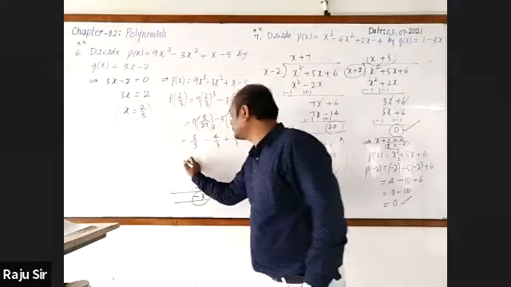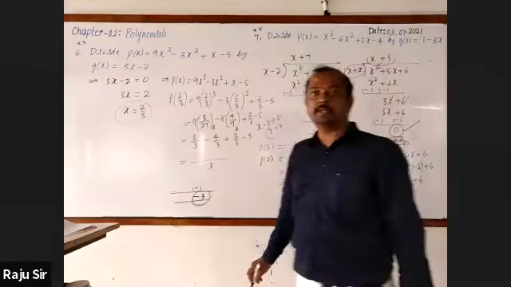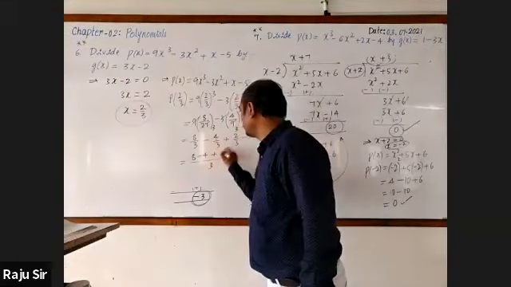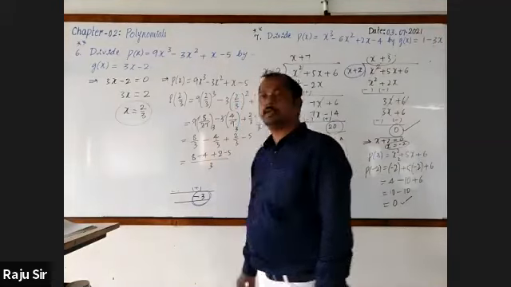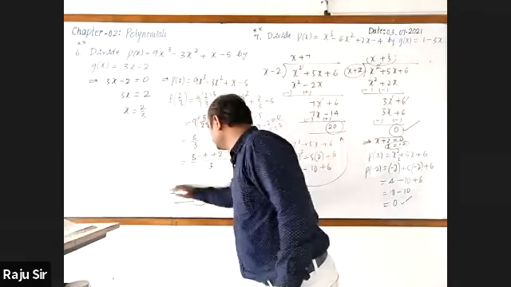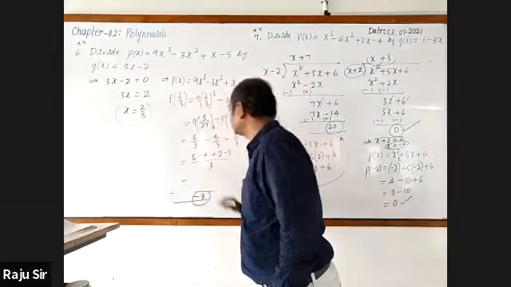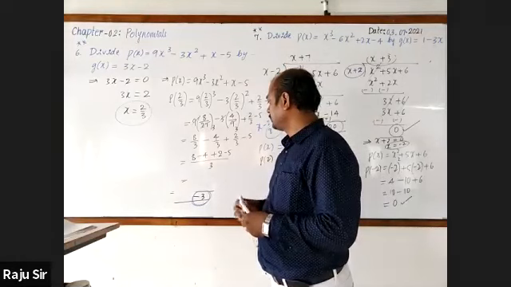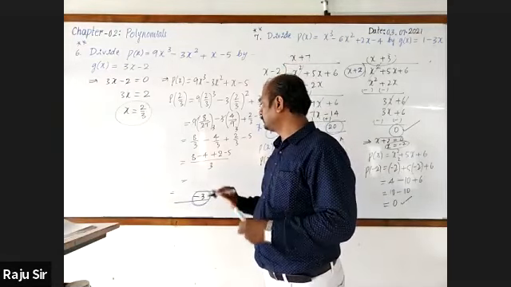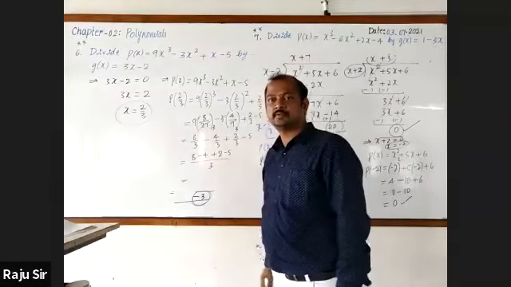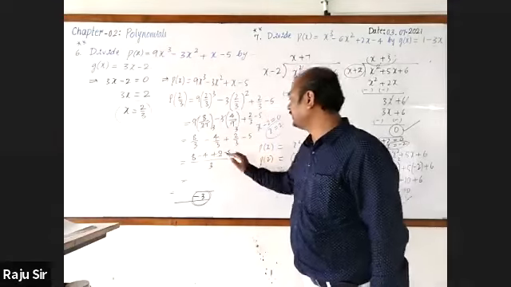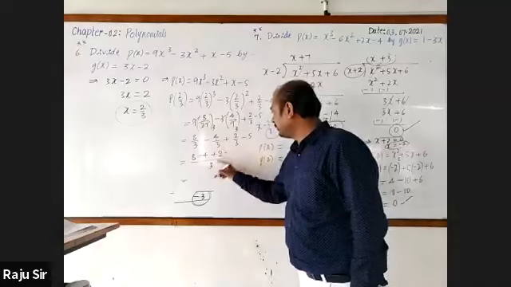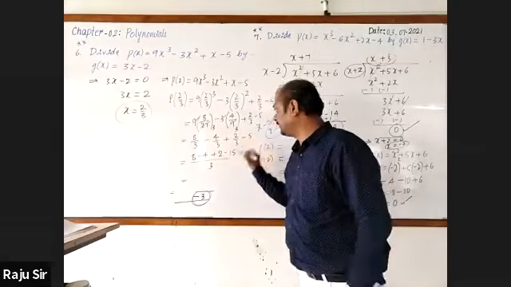Let me take the LCM, which is 3. 8 minus 4 plus 2, and minus 5 multiplied by 3 becomes minus 15. Multiplying the LCM with the last term, it will be minus 15.